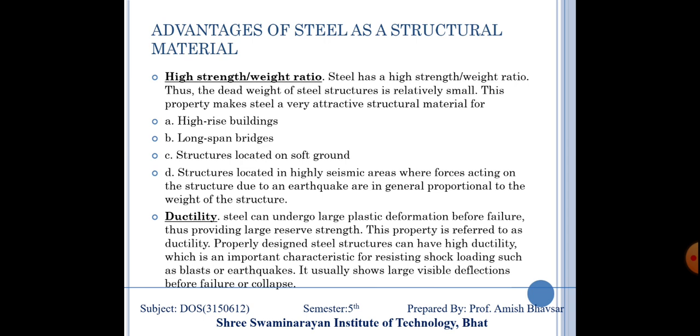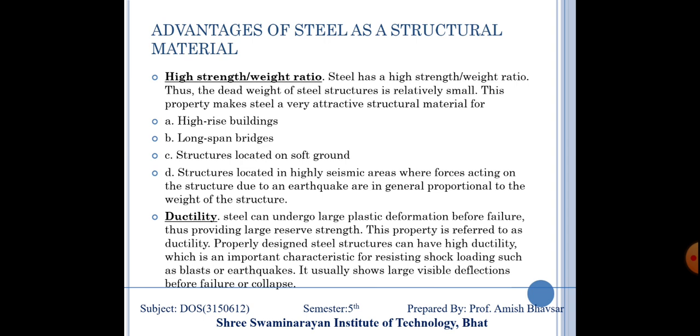In high rise buildings, long span bridges, structures loaded on soft ground, and structures located in highly seismic areas, the force acting on the structure due to earthquake is generally proportional to the weight of the structure.